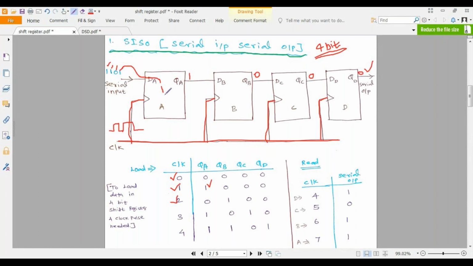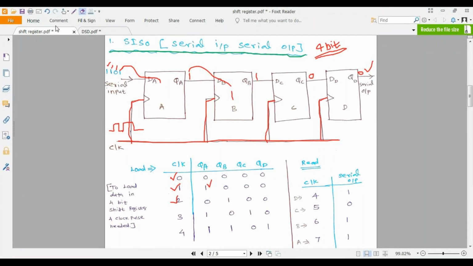This one will be moved to the second flip flop. I mean the value of QB will be 1. What will be the value of QA?